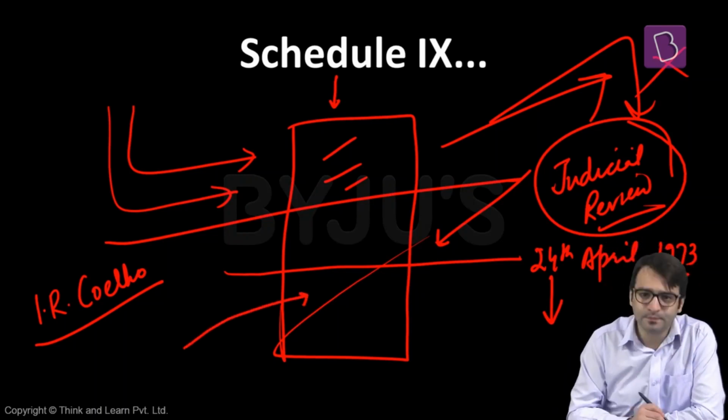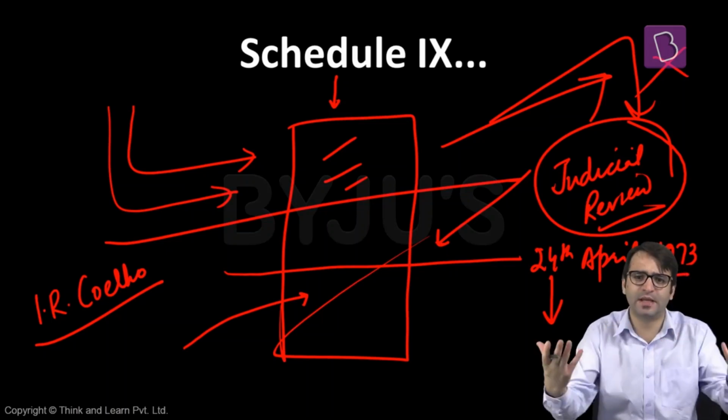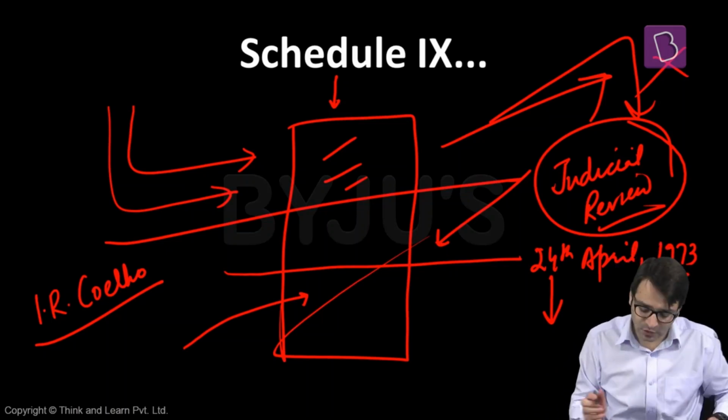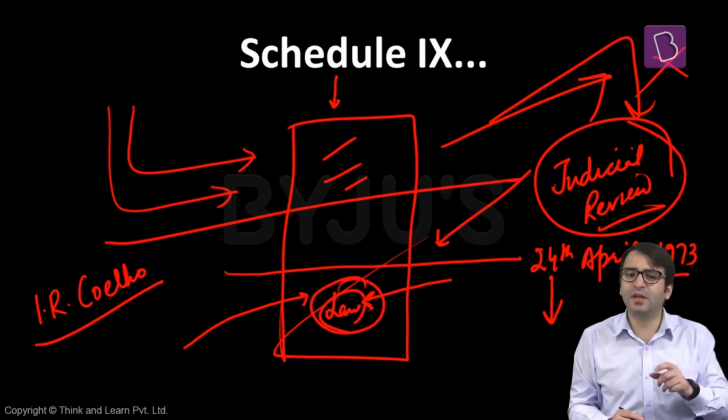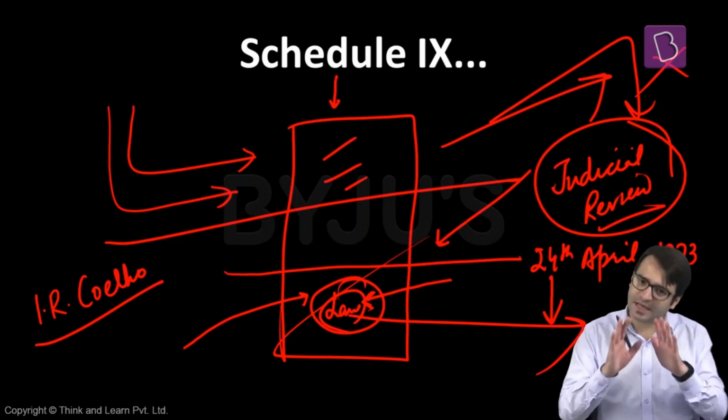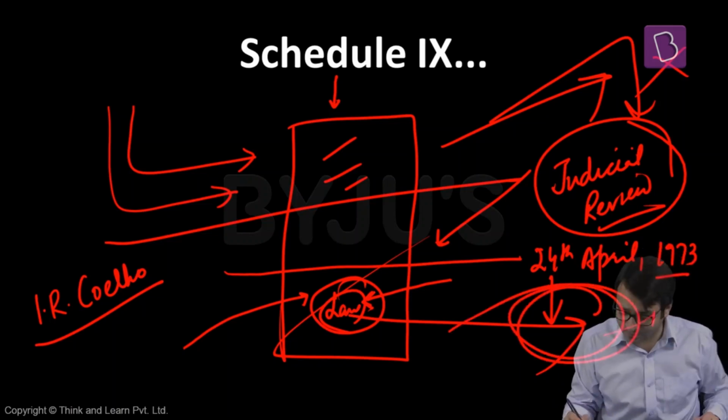If a law is placed in 9th Schedule today, let's say in 2019, what is the protection available to this law? The protection available is that this law can violate the Constitution. Yes, this law can violate the Constitution. But this law cannot violate the basic structure of Indian Constitution.